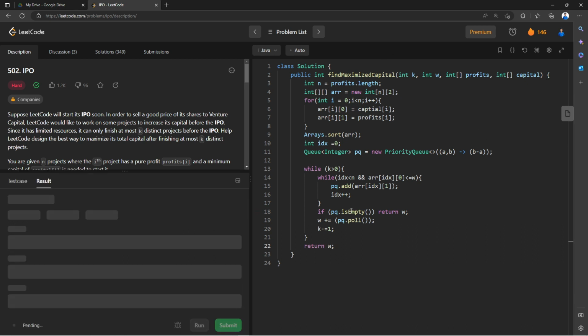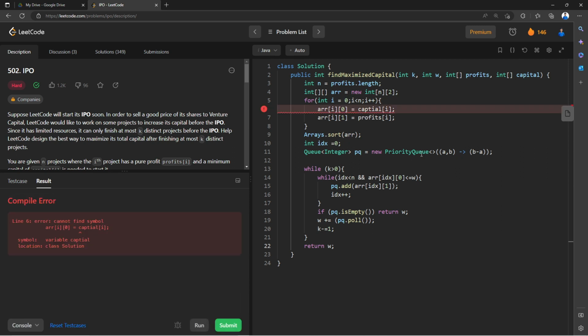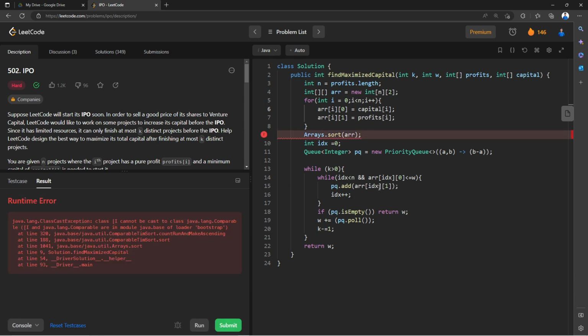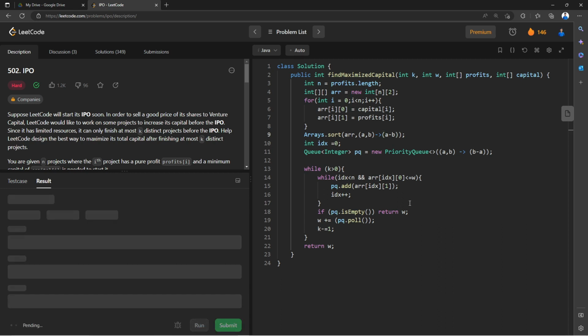Let's try to run this code. I guess it should work, because I haven't used a constructor here. So you can see that it's giving an error. Okay, spelling mistake, capital. Now let's run this code. There's one more error, that is, we need to define a comparator here, right? So we can say comparator a comma b, that is going to be nothing but a minus b. All right, so now let's run this code.